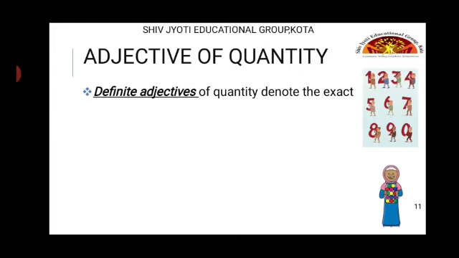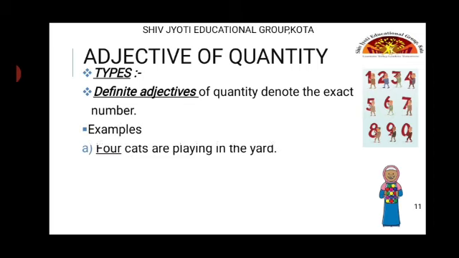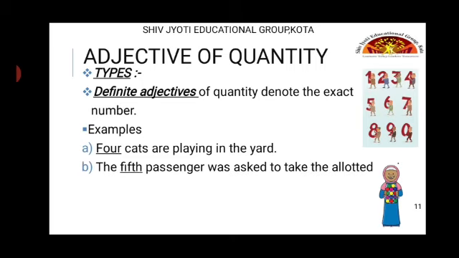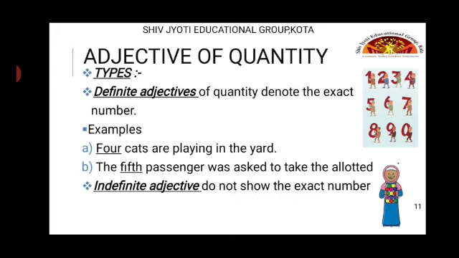What are definite adjectives of quantity? So here it denotes the exact number of the noun. Examples, 4 cats are playing in the yard. So the 4 is the definite adjective, where we are giving the exact quantity of the noun. The 5th passenger was asked to take the allotted seat. So here the 5th passenger, that means the 5th number, is used as the definite quantity of the noun.